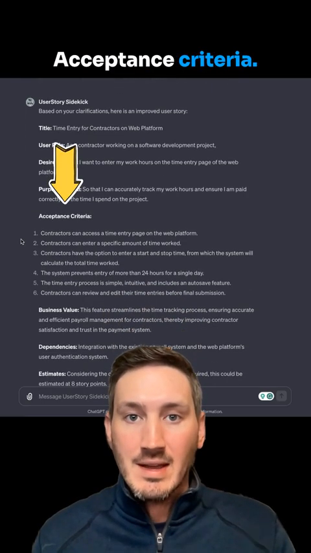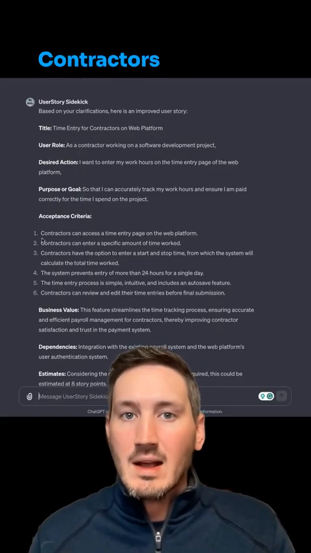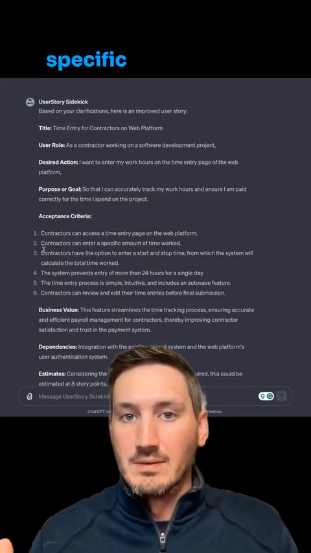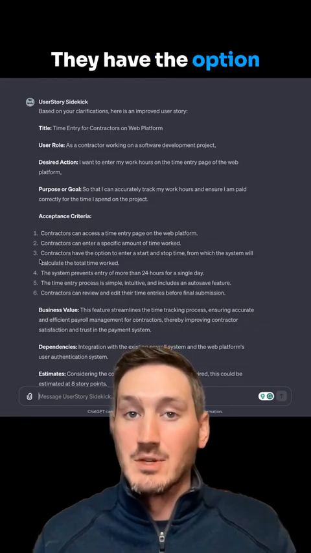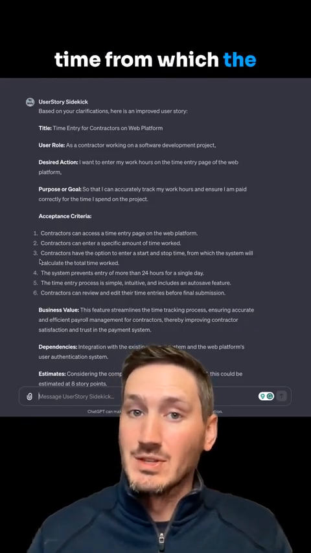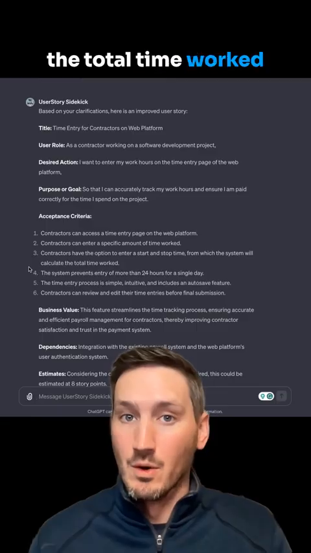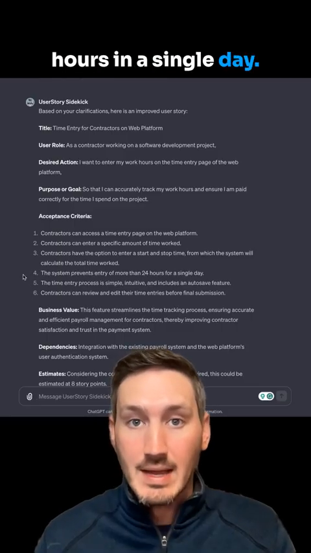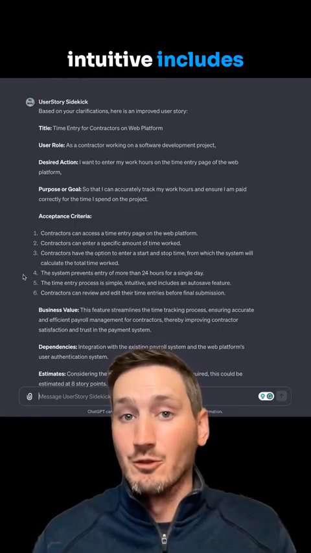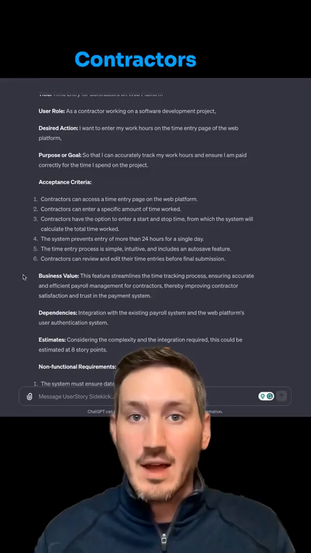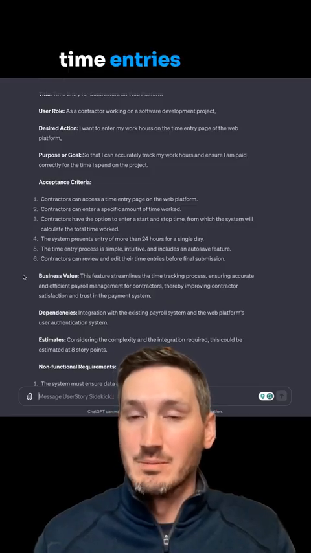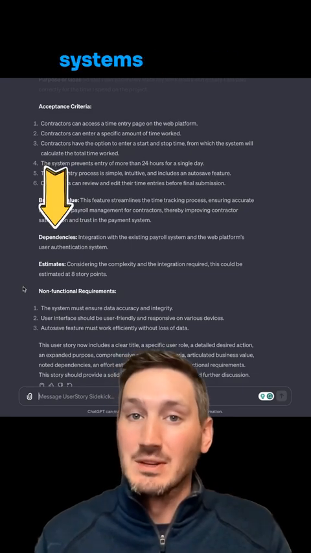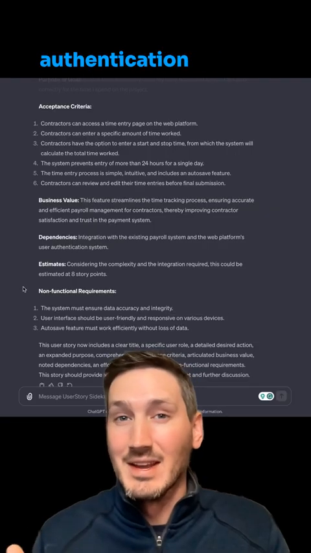Acceptance criteria, and this is where it gets kind of interesting. Contractors can access the time entry page on the web platform. They can enter a specific time worked. They have the option to enter a start or stop time from which the system will calculate the total time worked. The system prevents entry of more than 24 hours in a single day. It needs to be simple, intuitive, includes autosave feature. Contractors can review and edit their time entries before final submission. Dependencies: integration with existing payroll systems and the web platform's user authentication system.